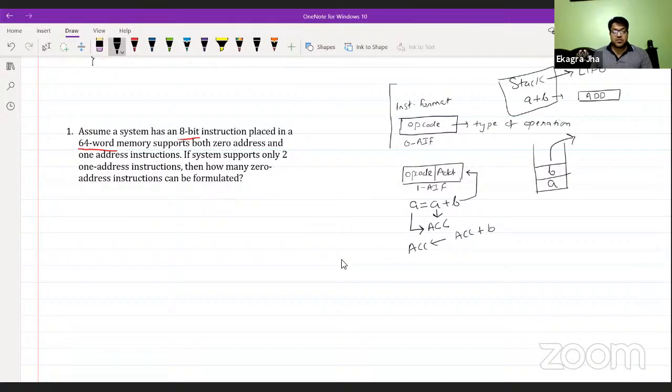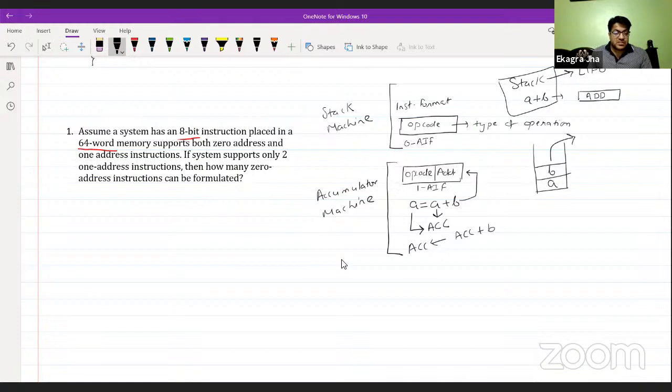This particular type of instruction format is followed by a stack machine. So these are different architectures or machines that are based on some instruction set or instruction format. This particular one is an example of an accumulator machine. Before getting to the question, I wanted to explain the concept behind this particular question or the variations we are having. Okay, fine. So these two we are trying to use in this particular question.